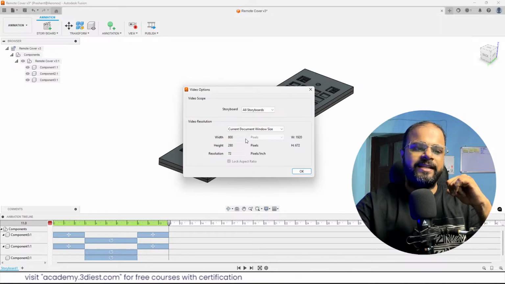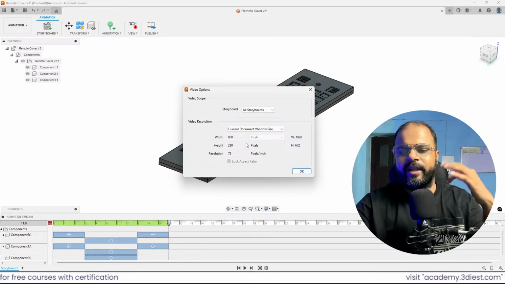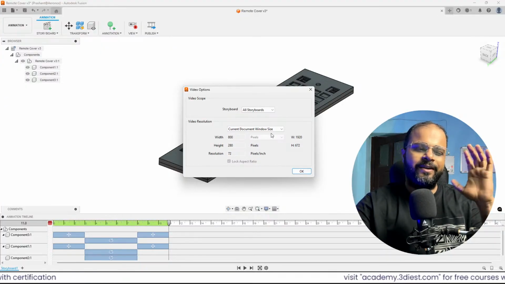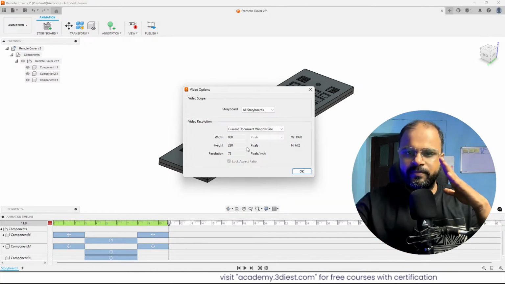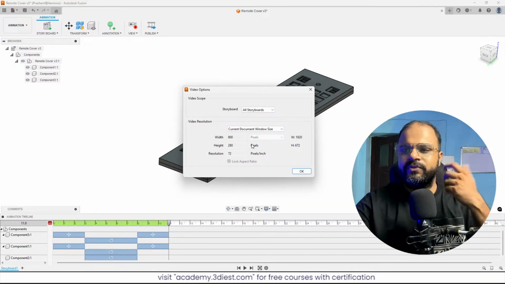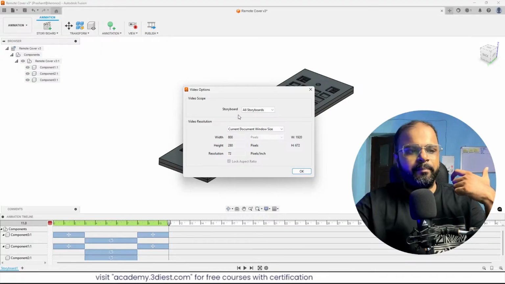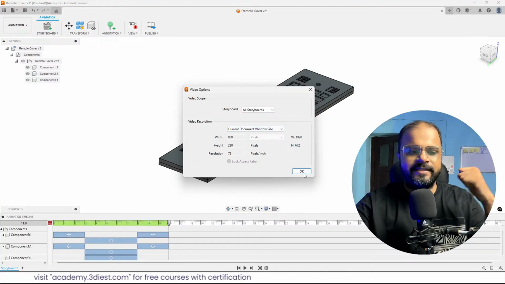In fact, I can change the width and height to increase the resolution, definitely, if I want to make it 4K or whatever, but I don't want to do it because it will take more time to export. At this moment I just want to show you, so I will simply keep these settings like this, and then I will press OK,